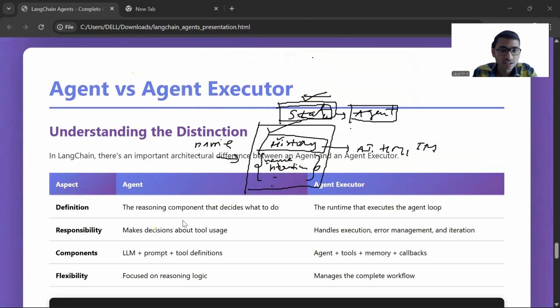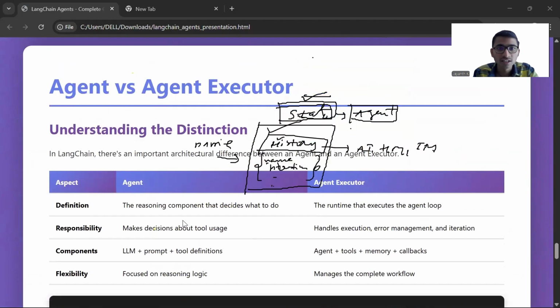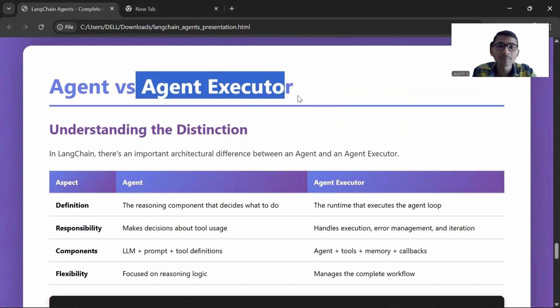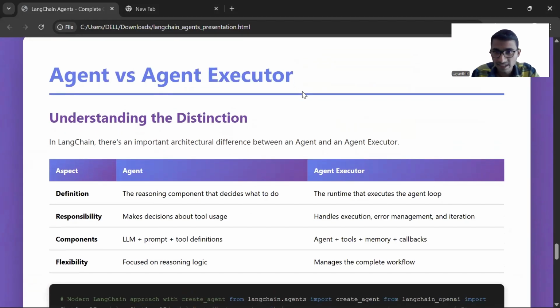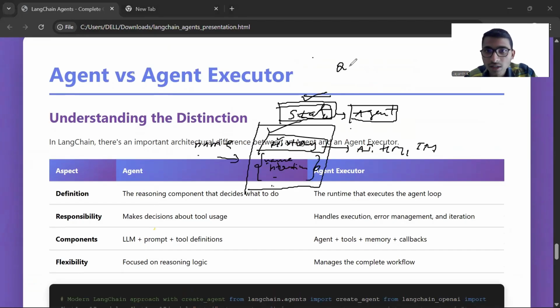You can read this. Agent versus agent executor. See, the latest version of LangChain doesn't contain agent executor separately. Before, it used to be there. Let's see how it will help. Now you are asking a query to the agent. Now the agent, what is it? It is like a master. It doesn't do anything itself.